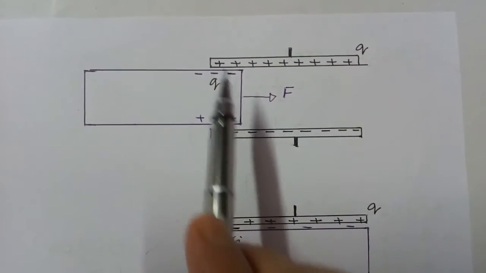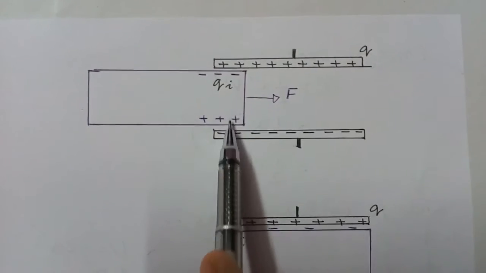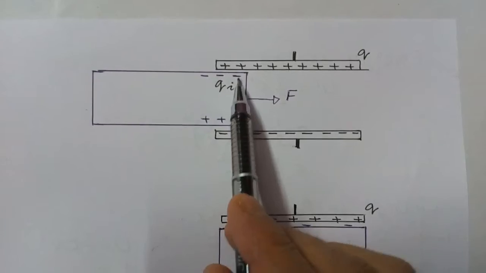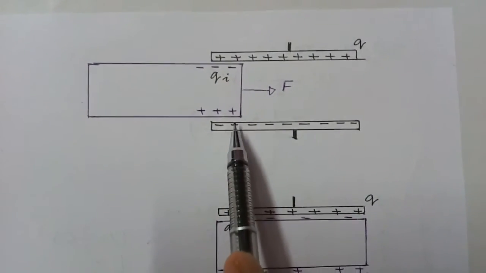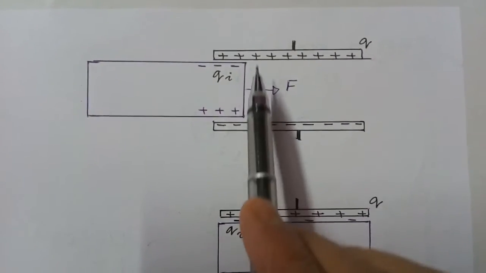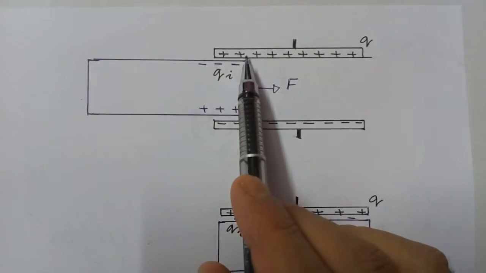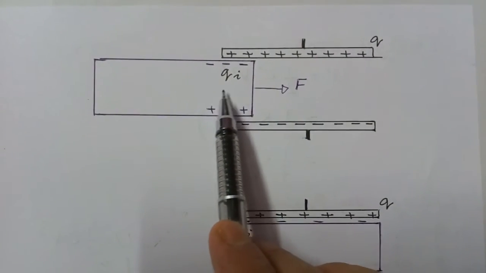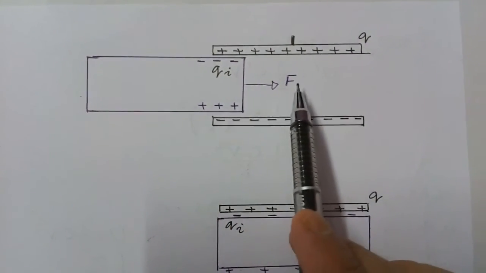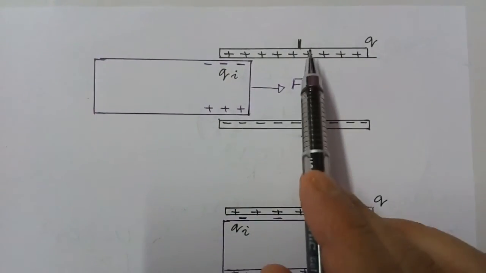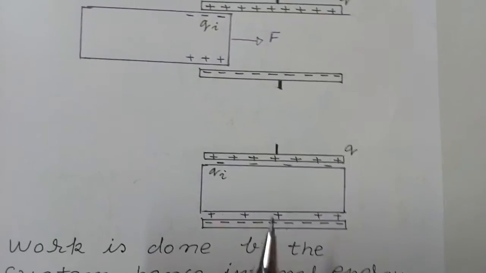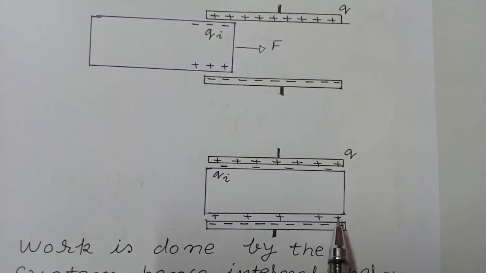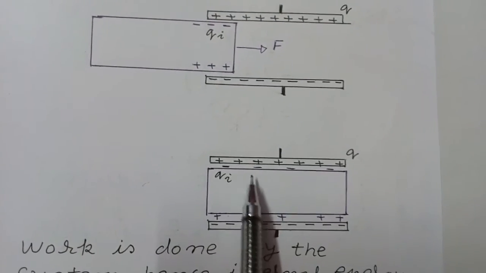due to charge on capacitor, there are induced charges on upper surface plus minus qi charge and in lower surface plus qi charge. These are polarized charges. So one reason is that because of this attraction between this positive and negative, this slab experiences a force and this force is generated by the system itself. Other reason is when this slab is in between the space, molecules polarize.